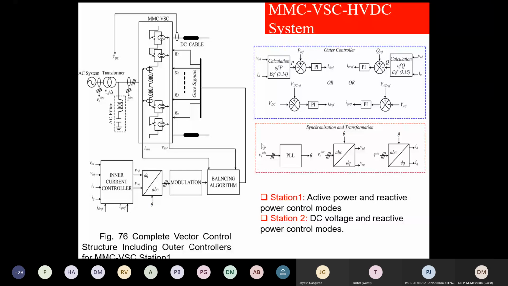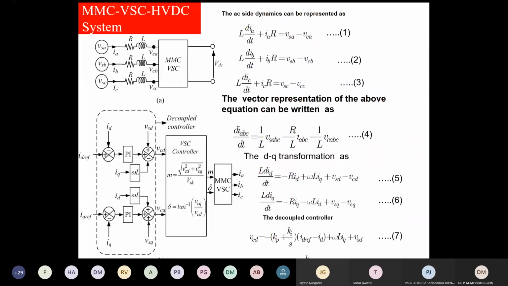Here we get the supply voltage D and Q components. The MMC system gives the balancing algorithm. Finally this VC D and VC Q have to be converted into ABC, and then you use the modulation balancing algorithm.